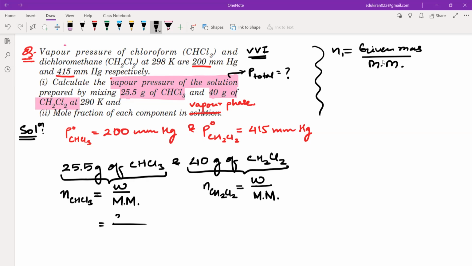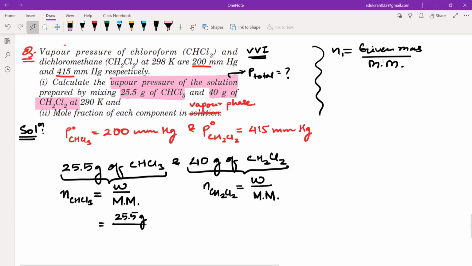25.5, right? Very good. 25.5 grams. What will be the molar mass? Chlorine is 35.5, right? So three chlorines make 106.5, then you have carbon and hydrogen, which make up 13.